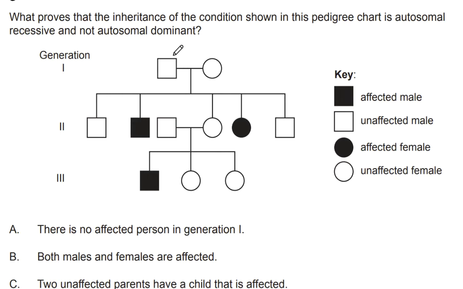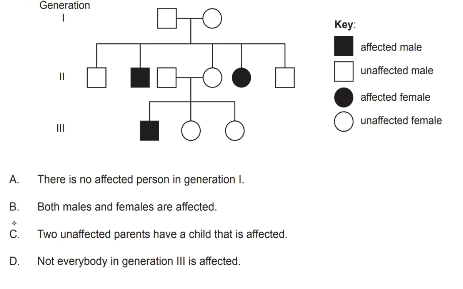And here we have one guy and one girl who are unaffected, and they are carriers for the disease, but they do not actually show the symptoms. So the condition has to be recessive, because autosomal dominant diseases actually don't display a carrier status. Because if you had one allele for the dominant, that would be expressed in the phenotype. So C would be the best answer.